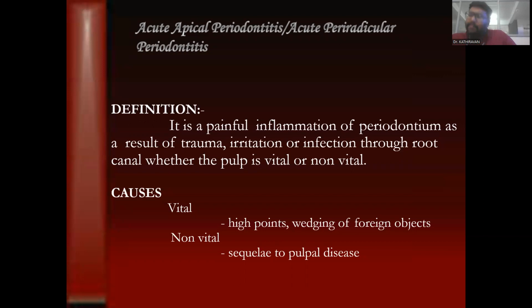What is its main classification? The clinical scenario is that it is just tender on percussion. That is, the patient will complain of tenderness on percussion, and that will lead into apical periodontitis. In this case, the tooth might be vital or non-vital. Causes in a vital tooth might be due to biting of foreign objects or any high points, that is, occlusal defects. In a non-vital tooth, it is mainly due to the sequelae of pulpal diseases.